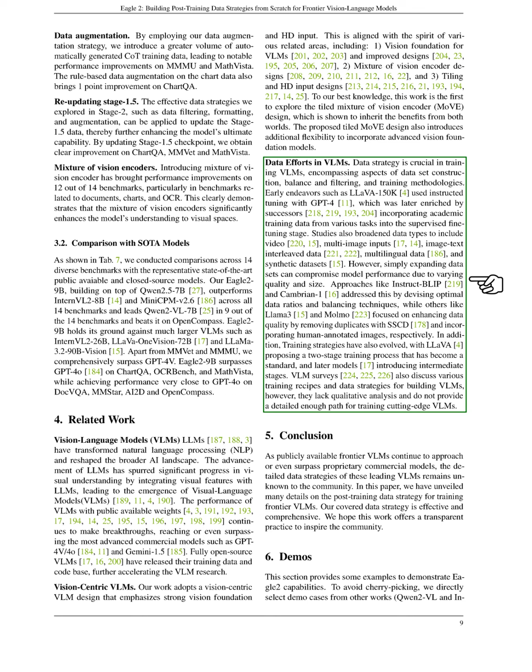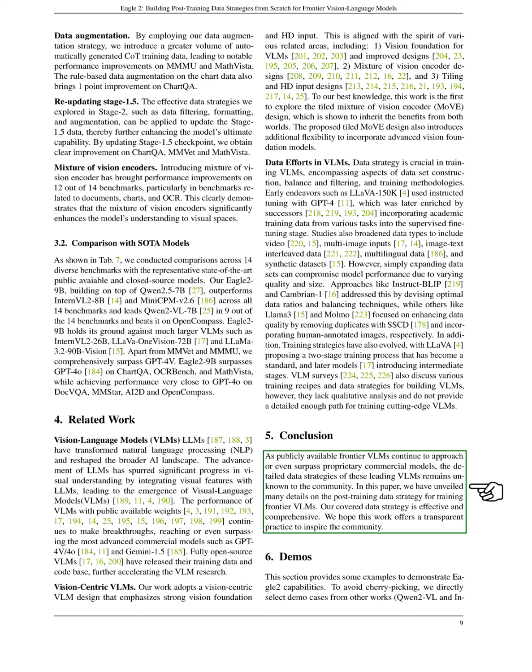Models like InstructBLIP and Cambrian-1 have tackled this by optimizing data ratios and balancing techniques, while others like Llama 3 and Molmo have focused on improving data quality by removing duplicates and using human-annotated images. Training strategies have also progressed, with LLaVA introducing a two-stage training process that has become a standard, and subsequent models adding intermediate stages. While VLM surveys discuss various training recipes and data strategies, they often lack qualitative analysis and do not provide a clear path for training cutting-edge VLMs.